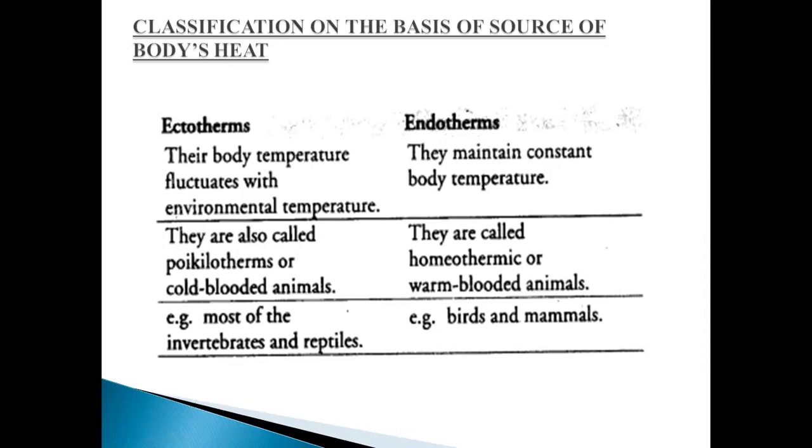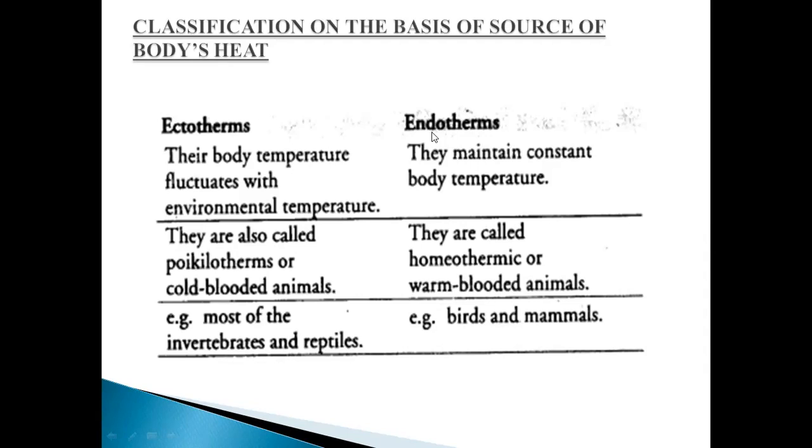What are the ectotherms? Their body temperature fluctuates with environmental temperature. They are also called poeciliotherms or cold-blooded animals, most of the invertebrates and reptiles. They also do the process of hibernation. Do you know what hibernation is? As you know, the frog goes underground and buries itself just to avoid the outer environmental temperature.